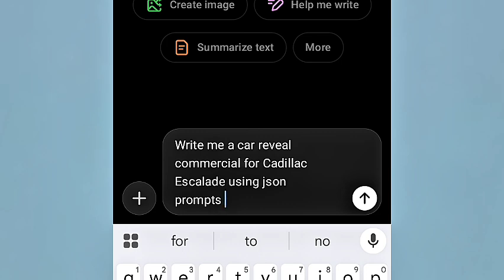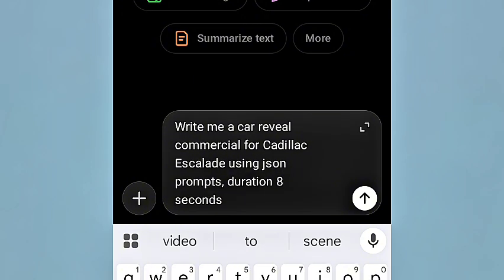Then duration, because the normal maximum duration for VO3 or Gemini is 8 seconds. I'm going to tell it the duration is 8 seconds. Let's see what this JSON prompt will give us, then we get started from there.